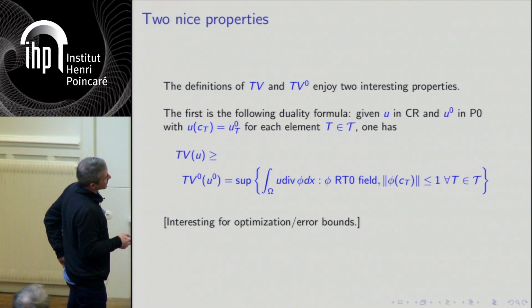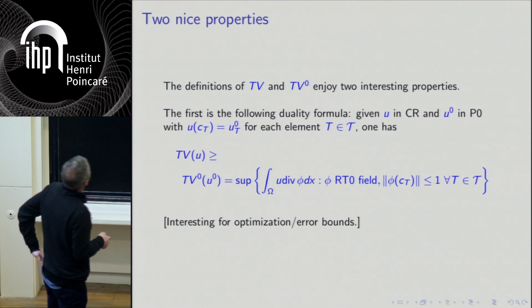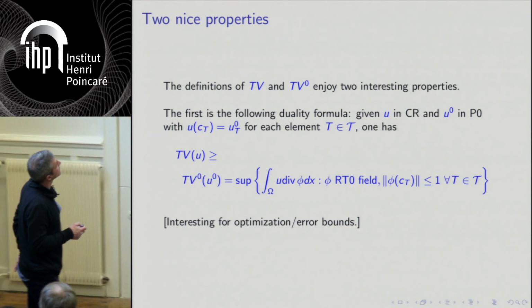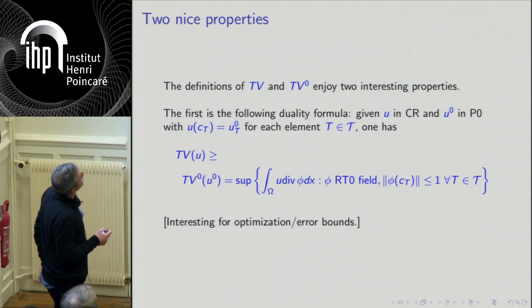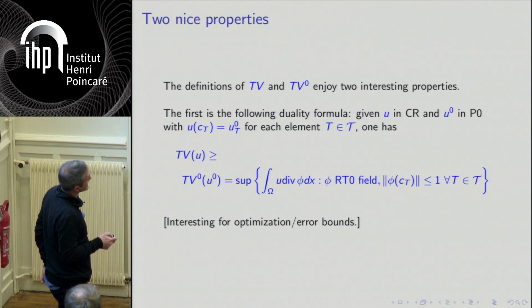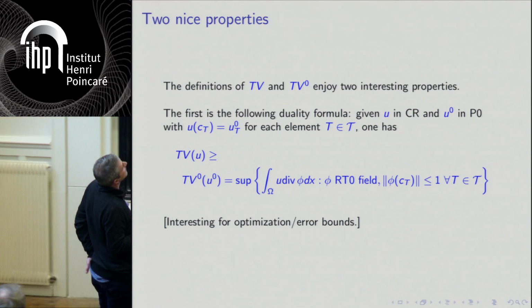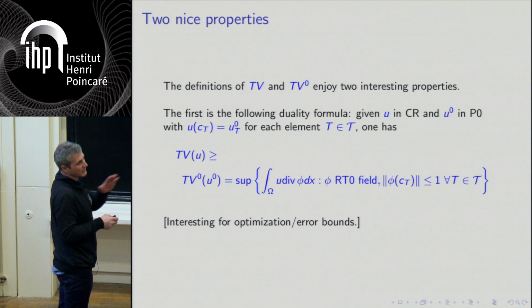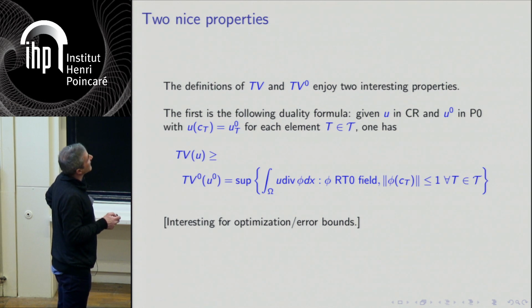And there are two nice properties which will be useful for the optimization. One is that this TV0 can in fact be recovered exactly by this strange duality. This is almost the same as the standard definition of the total variation, except that instead of considering any vector field with norm less than 1, I consider only Raviart-Thomas fields, these piecewise affine fields I mentioned, and I put a constraint only in the center of the triangles.